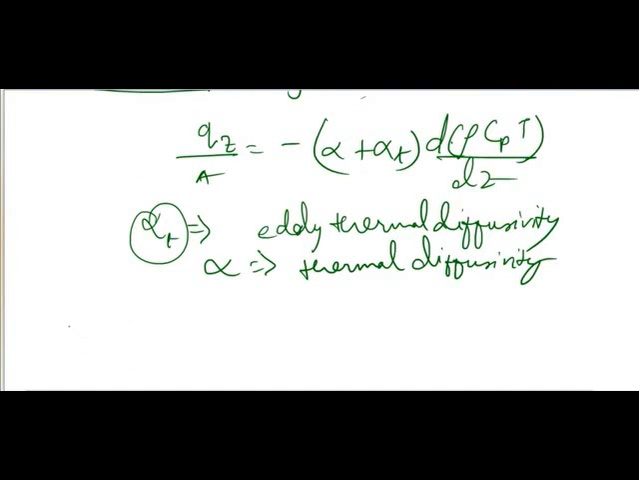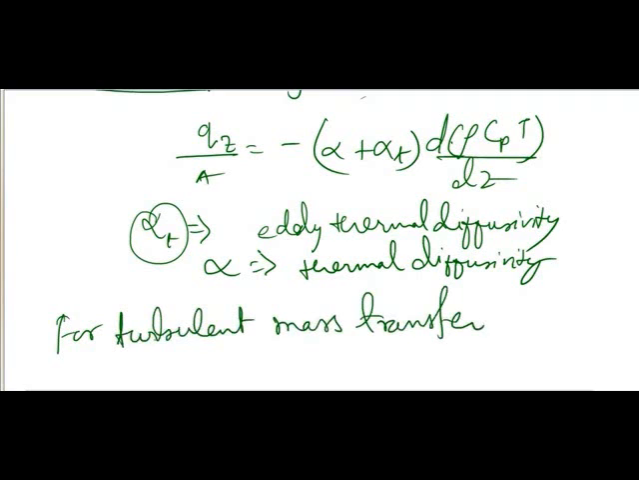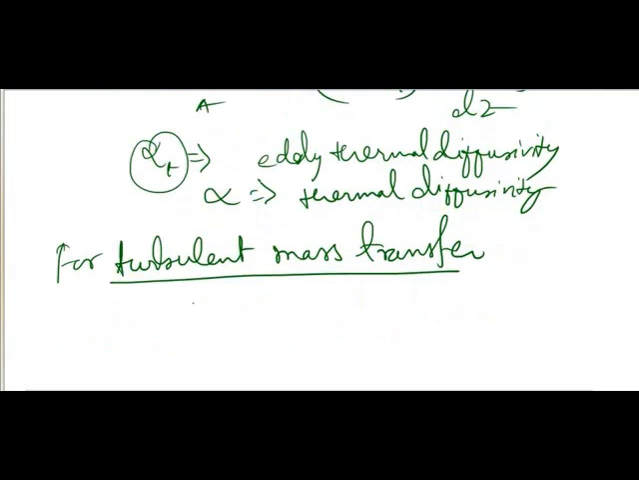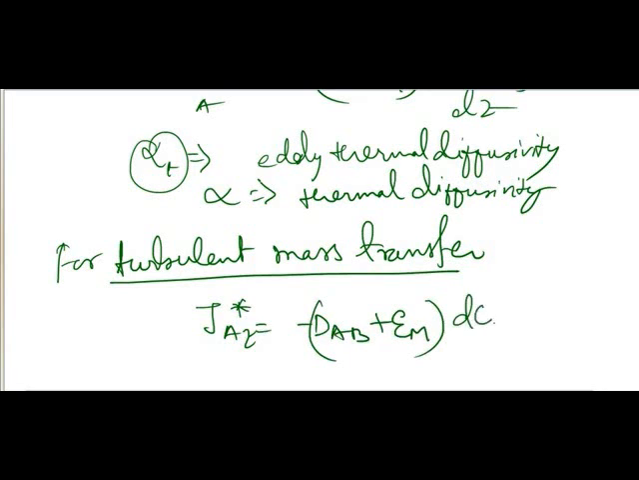For turbulent mass transfer, for constant concentration, the flux is JAz equal to minus (DAB plus epsilon M) dCA by dz.